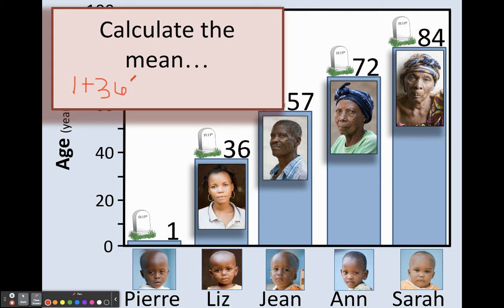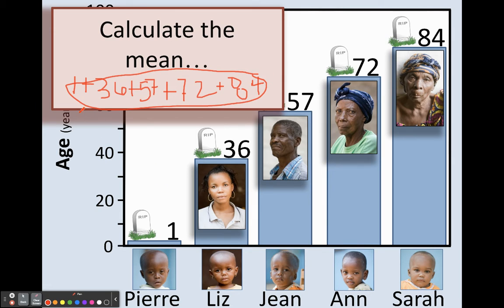Jean lived to 57. Anne lived to, oops, I was getting a little ahead of myself. Anne lived to 72. And then Sarah lived to 84, okay? So you add up all the ages first, okay? So add all of these up first.